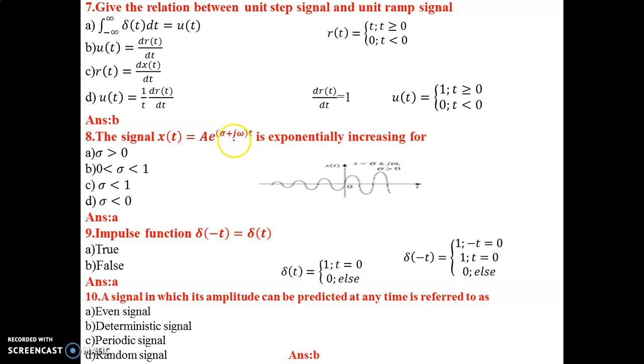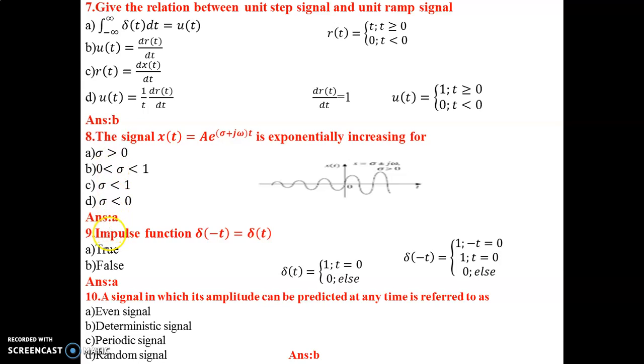If the signal is exponentially increasing, sigma should be greater than 0. Similarly, if the signal is exponentially decreasing, sigma will be less than 0. So here, since the question is exponentially increasing, it is increasing for sigma greater than 0. The correct option is A.